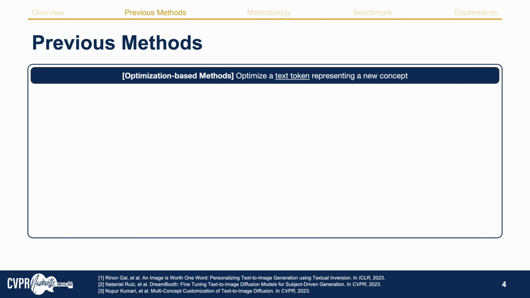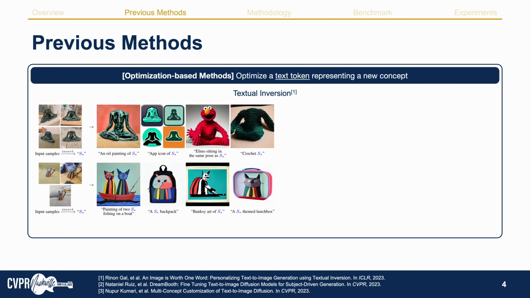Next, before I dive into how we make Video Alchemist work, I would like to summarize how the previous methods achieve image or video personalization. In the early personalization methods, people usually adopt optimization-based methods where they learn a text token to represent a new concept. Textual inversion is one of the most iconic methods in this branch. Given a few images representing a new concept, they first learn a special token, like a star here, to represent a new concept, like the statue or cat here. It can then use this personalized text token in the prompt to generate images or videos with the new concept.